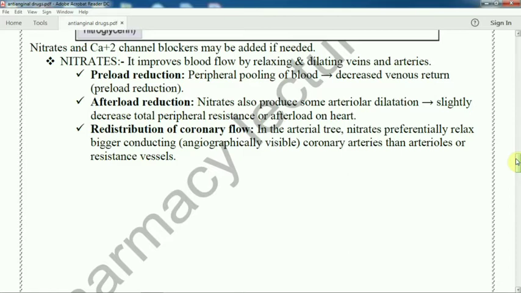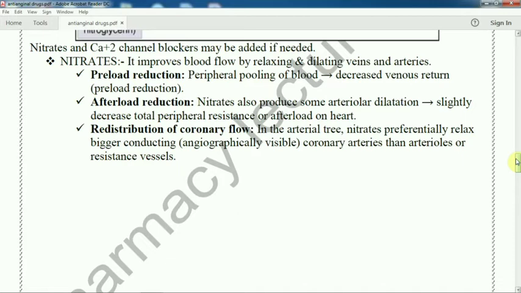Coronary circulation part. So preload reduction, peripheral pooling of blood or decrease the venous return. That means reduction of the amount of blood in the heart. In an easy way, what is the understanding of preload reduction? Decrease the amount of blood in the heart. So it is easy to contract. Or afterload: nitrate also produces some arteriolar dilation.